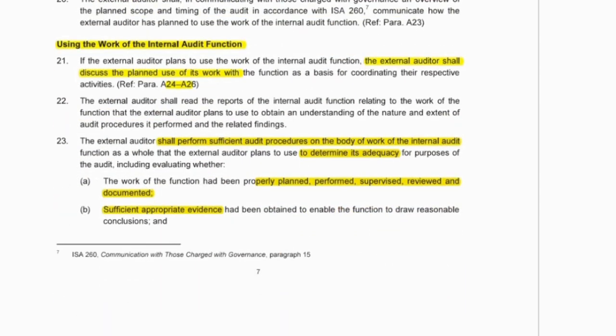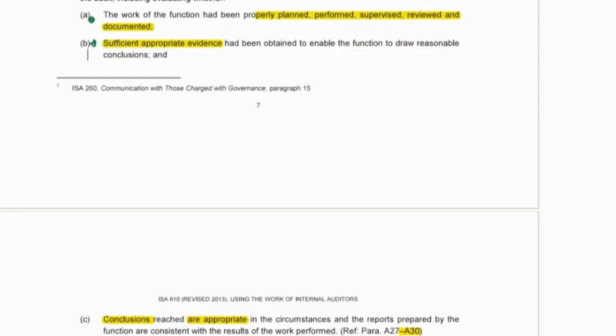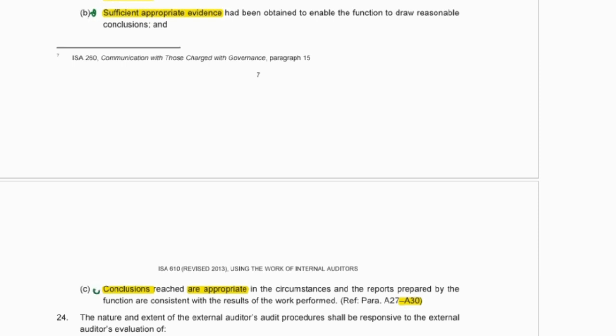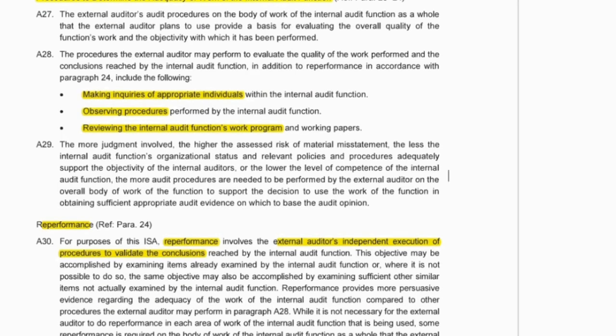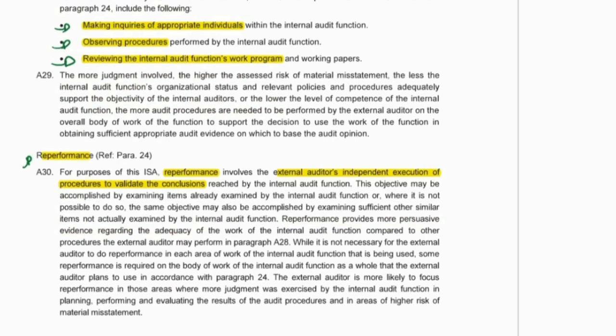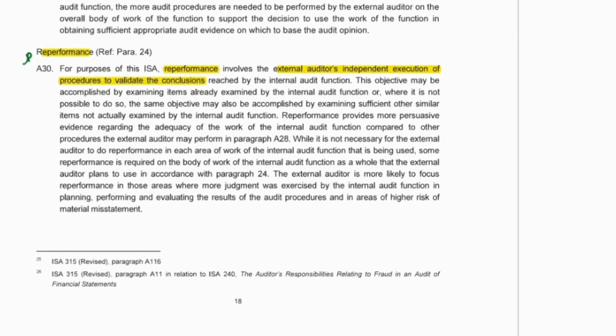So we've got to obviously make sure that they've properly planned their procedures, they've been supervised, and then finally that their conclusions are appropriate. And A27 onwards is going to give us the work we need to do to assess that. So we need to make inquiries with them, observe their procedures, review their working papers, reperform any function that we can that they've done. Okay, and that's ISA 610 out the way. Moving on.